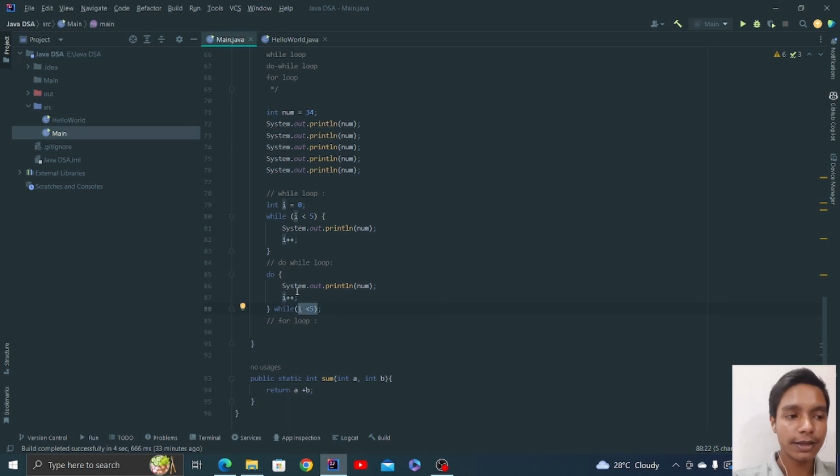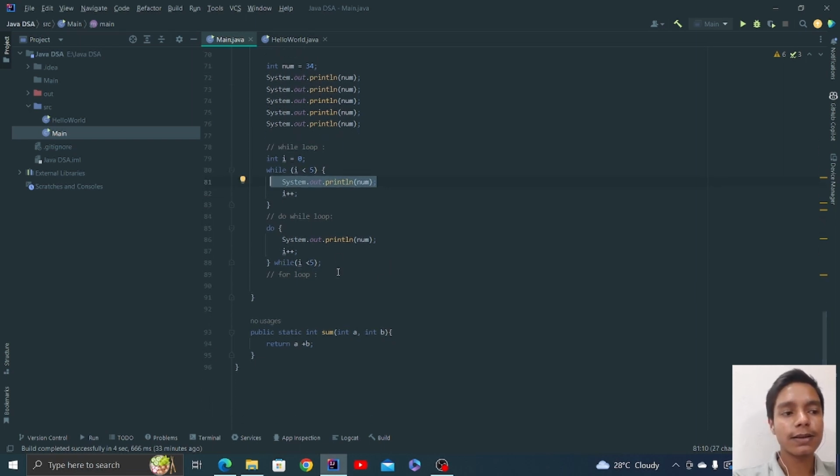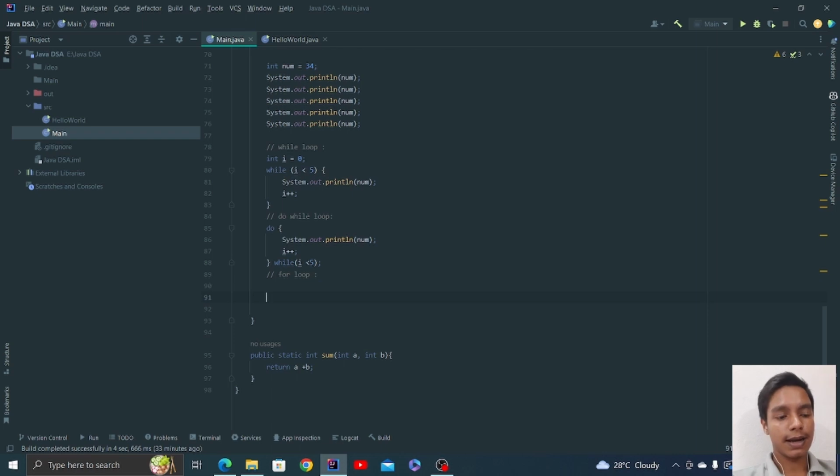It first writes the code, then checks the condition, whereas the while loop first checks the condition, then implements the code. That's where the scenarios come into the picture. In different scenarios you use different types of loops, and the more efficient and cleaner loop syntax is the for loop. If you want to do the same thing in a for loop, you just write for, define the pointer variable over here and assign it from 0,